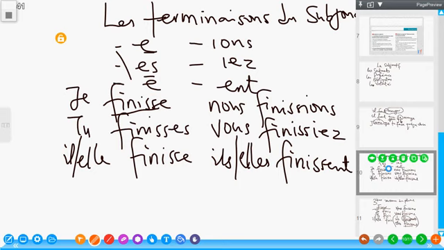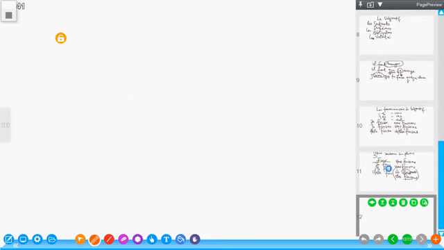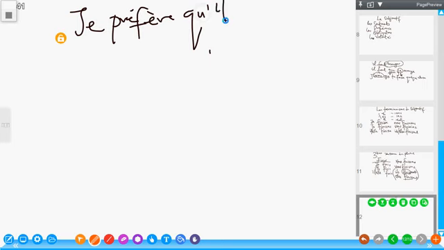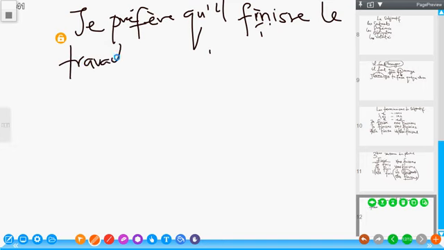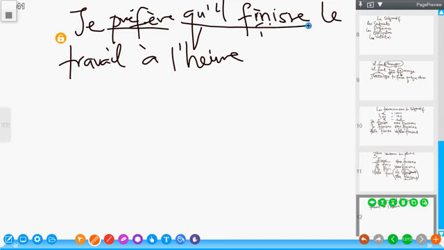Now let's try to make it a sentence. I'm using a verb to express preference. Je préfère qu'ils finissent le travail à l'heure.